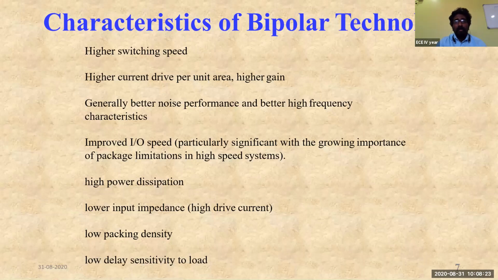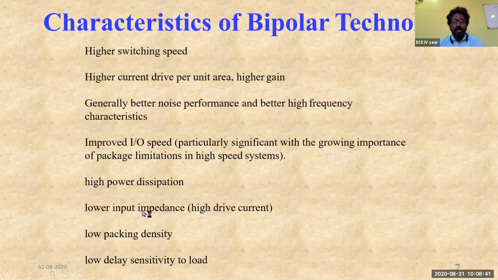If you use a larger number of bipolar devices, then definitely the power consumption and power dissipation will increase. That's why only the input module will be designed with the CMOS technology, and the output module will be designed with the bipolar technology. This is a major disadvantage of the bipolar technology.